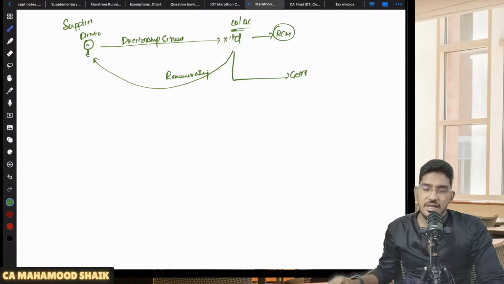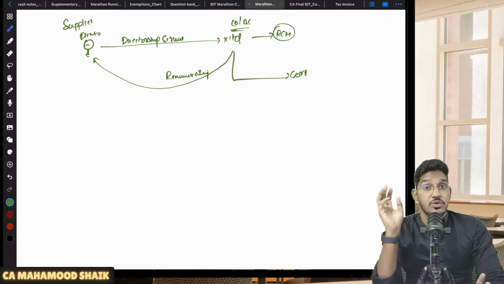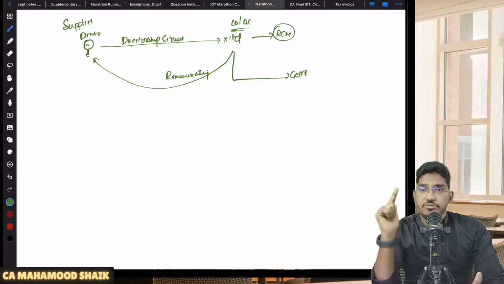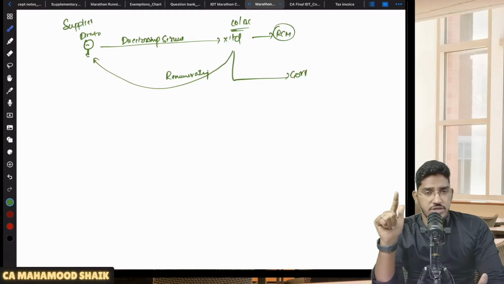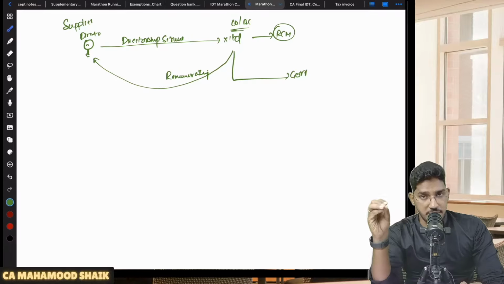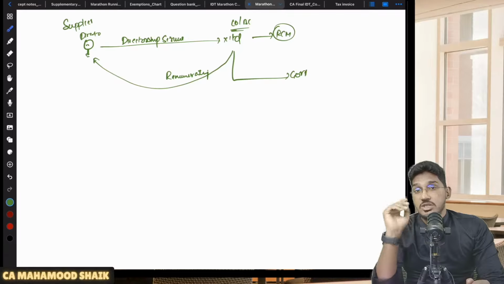Because agreed that some directors will be in the capacity of an employee. Let us say managing director, whole-time director, they will be working full-time with the company. They are like employees. For them, whatever remuneration is getting paid has the nature of salary. But there will be some independent directors who will not be working like employees. Once in a while, they will come and participate in the board meeting. In return, they are going to get the sitting fee, which is not in the nature of salary.